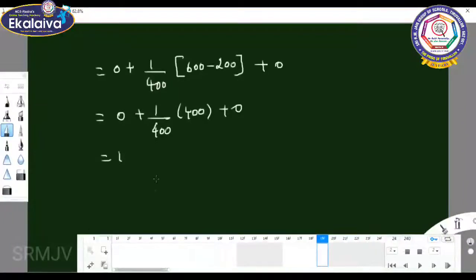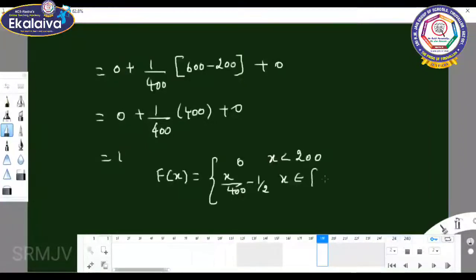So the distribution function capital F of x equals 0 when x is less than 200. In between, x by 400 minus 1 by 2 when x belongs to the closed interval 200 comma 600.